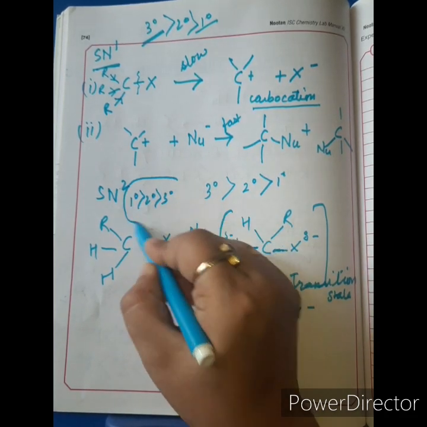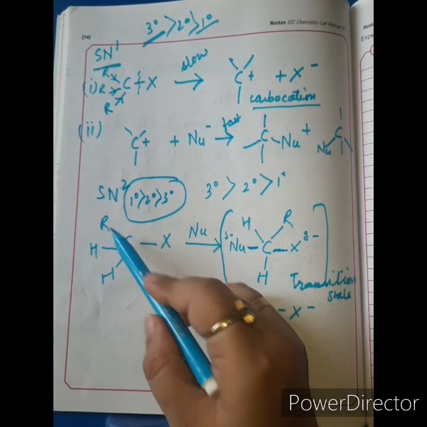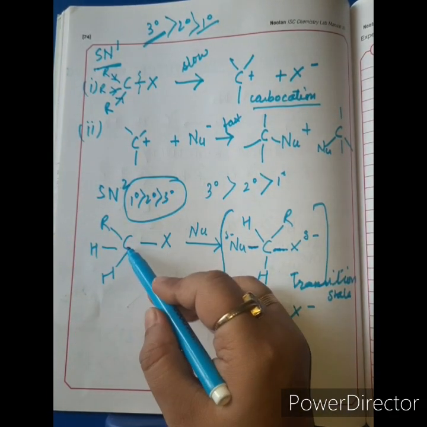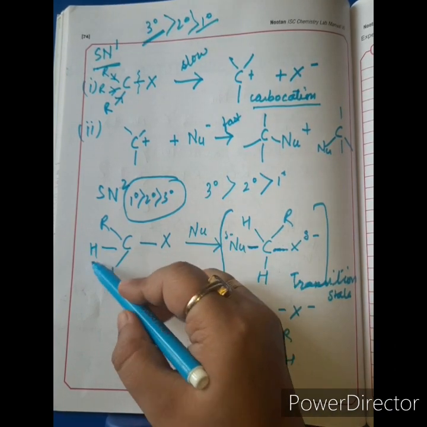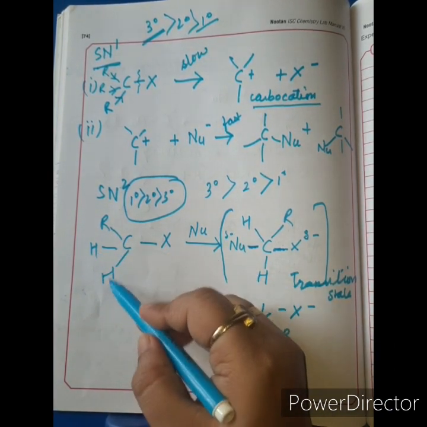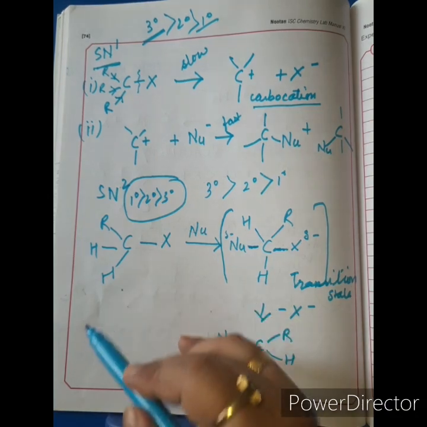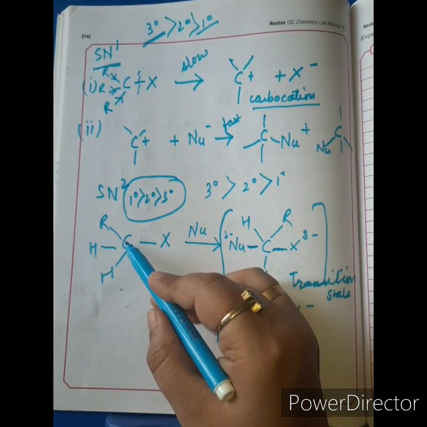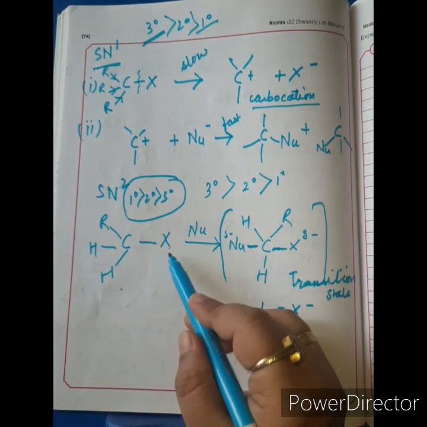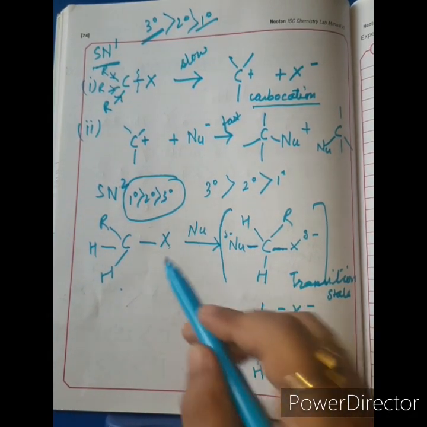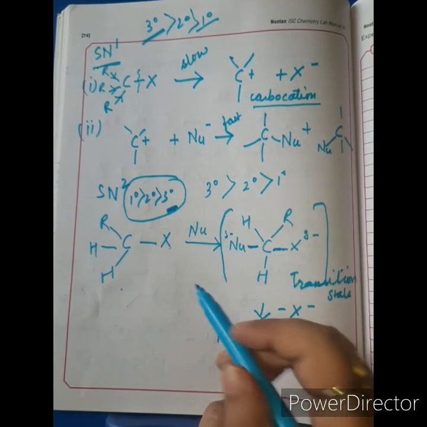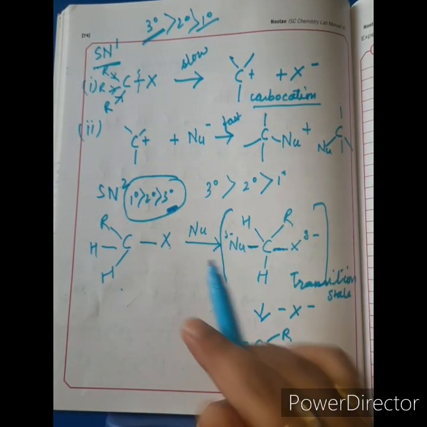Now, question comes, why this order? For 1 degree, steric hindrance is the least for the nucleophile to attack on this carbon. If it would be 3 degree, 3 alkyl groups, the presence of bulky alkyl groups does not allow the nucleophile to attack onto this carbon from the rear side of the X. That's the reason 3 degree alkyl halides show the least tendency to undergo SN2 mechanism.